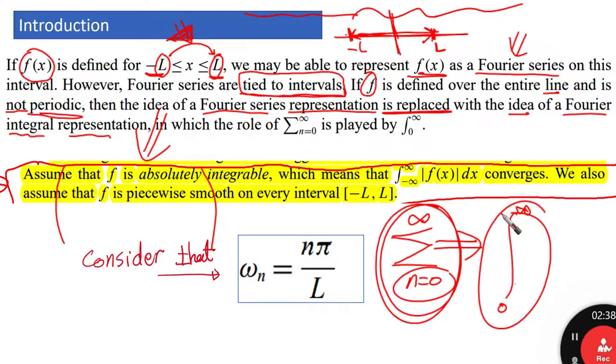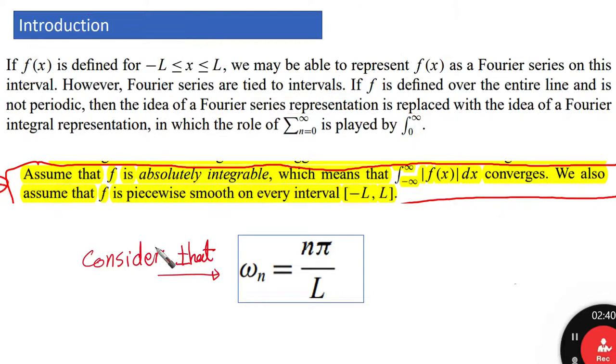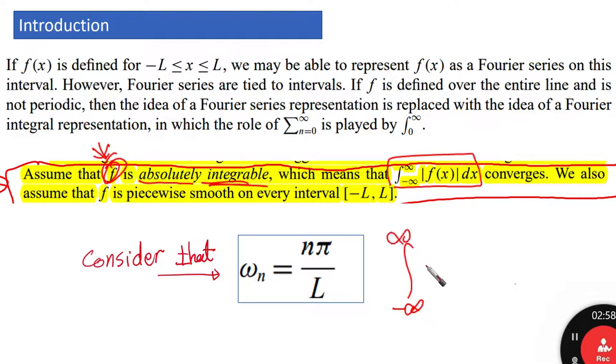Let's assume that this function f is absolutely integrable. This is an assumption, which means that the integration of the absolute value of this function from minus infinity to infinity, dx, converges.